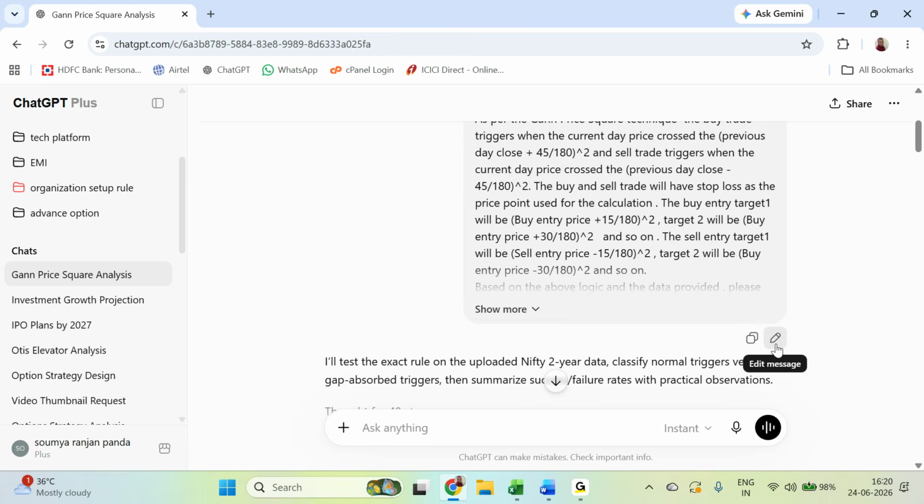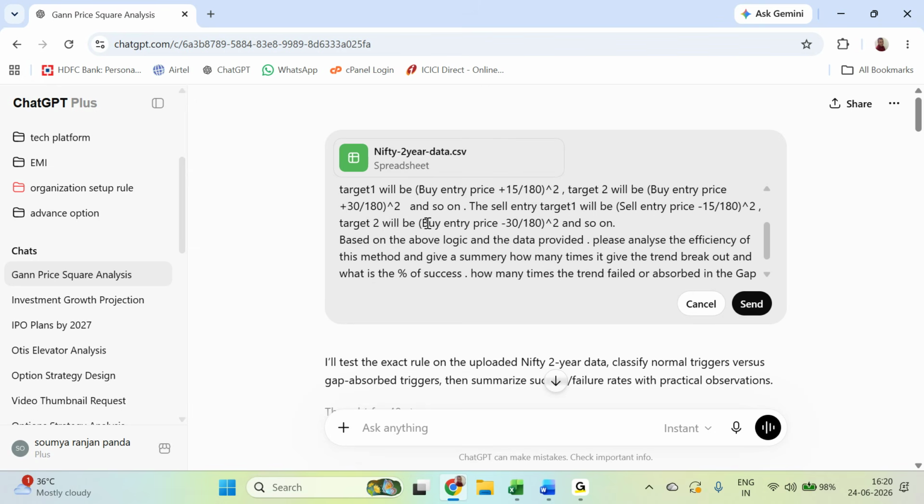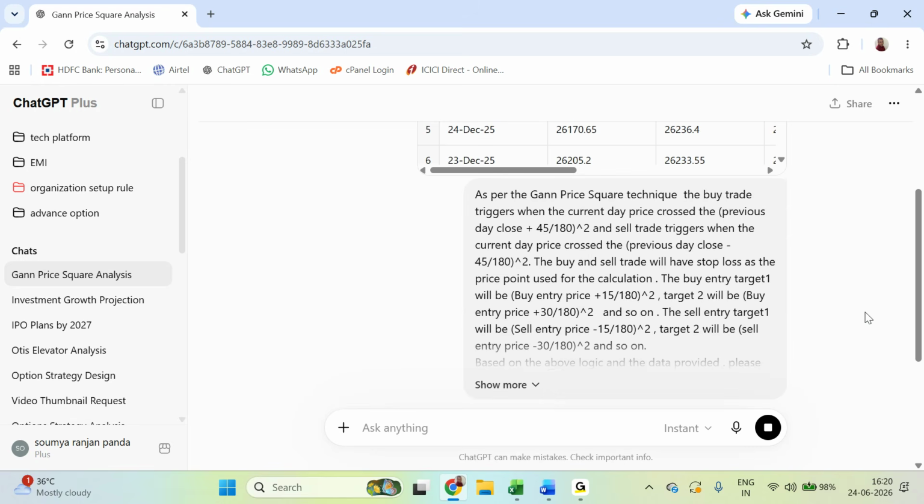So here too some error was there. So this is the sell entry price. And if I send it, it can re-edit the things and give me the analysis now. So what happens here? I have supplied the data, I have given the logic, and I have asked what are the things we can do with respect to the method.